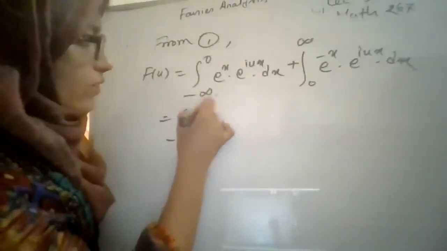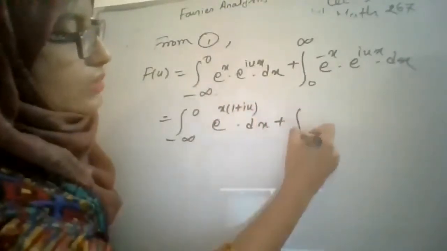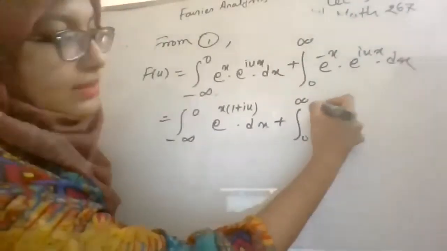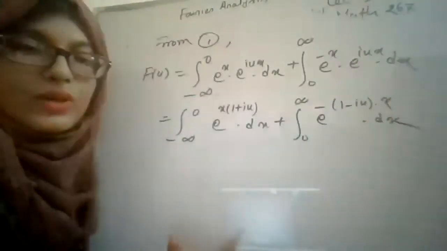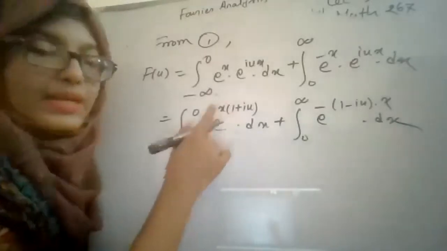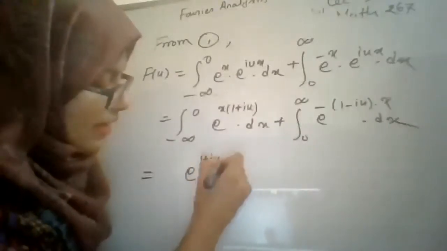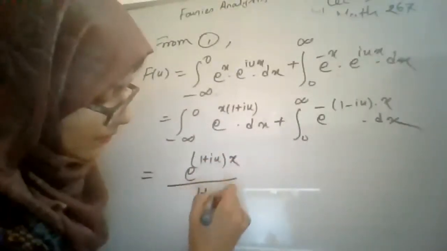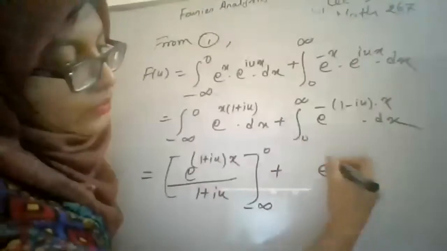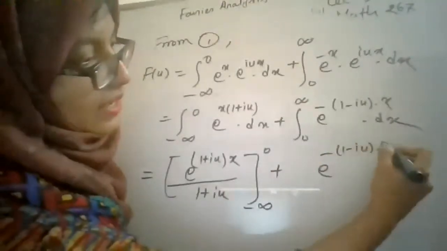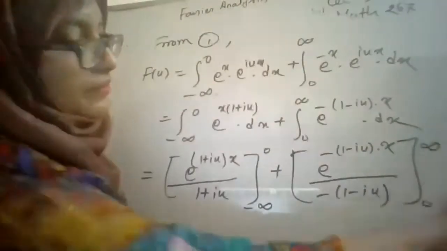Here you may write down the integral from minus infinity to 0 of e to the power x into (1 plus iu) dx. And for this one, you may write down e to the power minus (1 minus iu) x into dx. So it's very easy to complete this integration. Consider this as e to the power mx, and the integration of e to the power mx is equal to what? e to the power mx divided by m. Use the upper and lower limit. In a similar way, e to the power minus mx integrates to e to the power minus mx divided by minus m. Use the upper and lower limit.